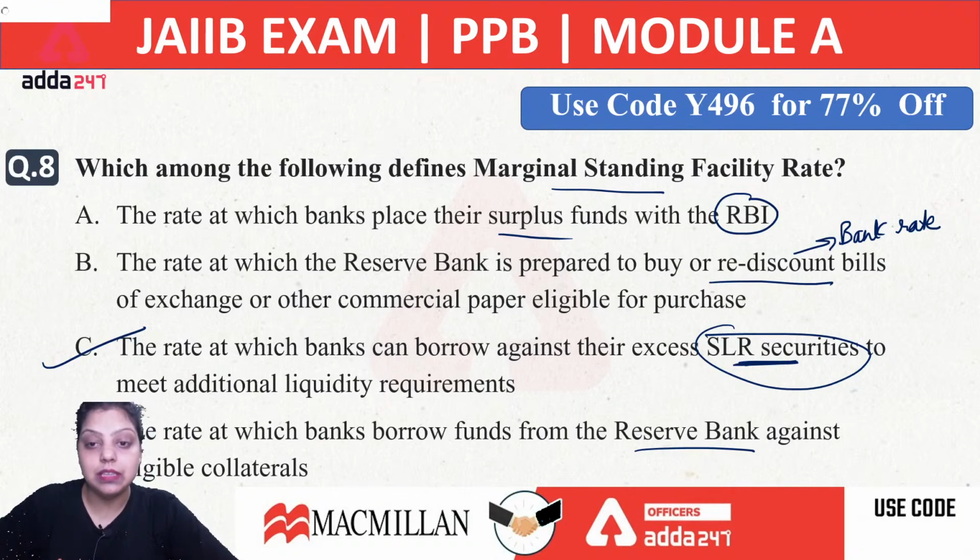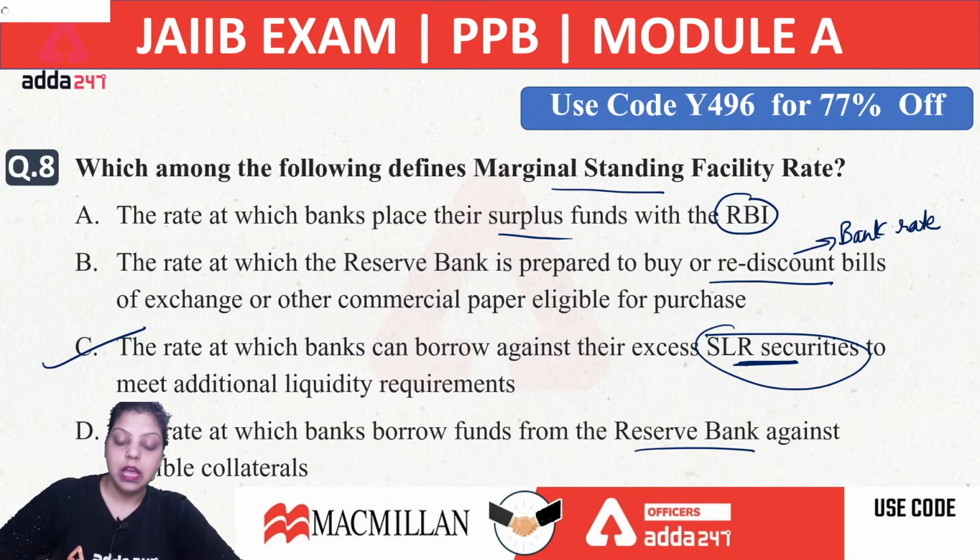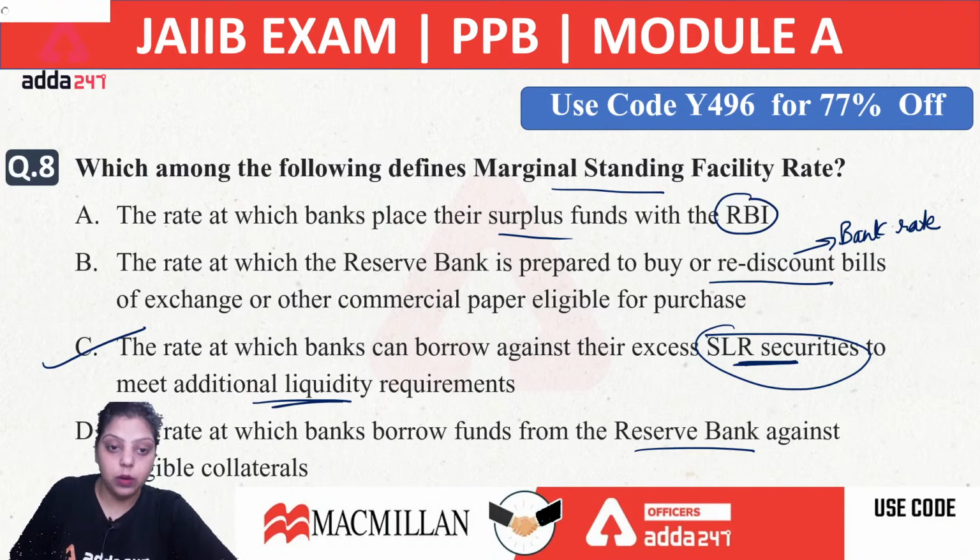The right answer will be C, that is SLR securities. And why are we taking the loan? To meet the additional liquidity requirement, uncertain additional liquidity requirement.